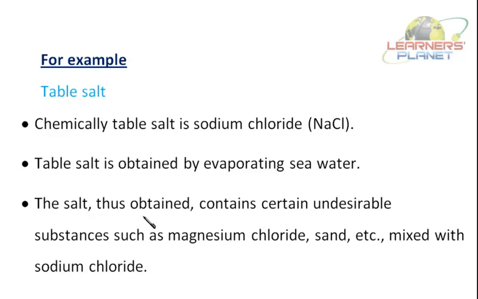The salt thus obtained contains certain undesirable substances such as magnesium chloride, sand, etc. mixed with sodium chloride. So what is done is, I'll just revise, the seawater is collected in pits, right? And is allowed to evaporate. So what will happen?